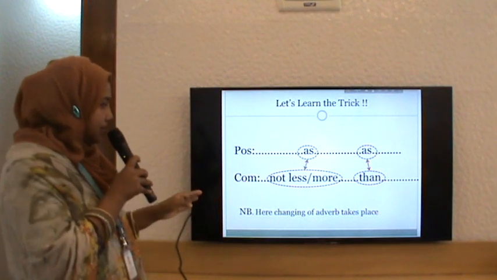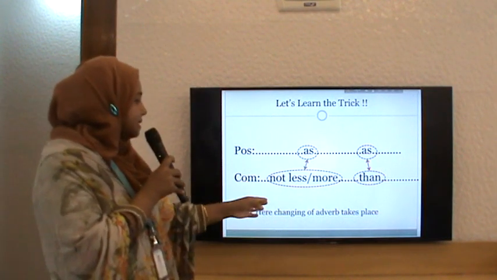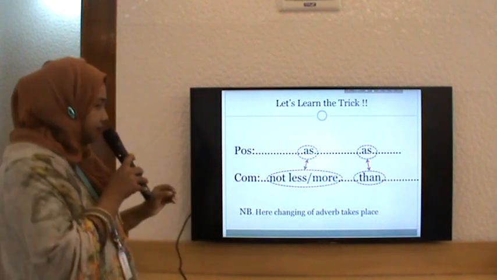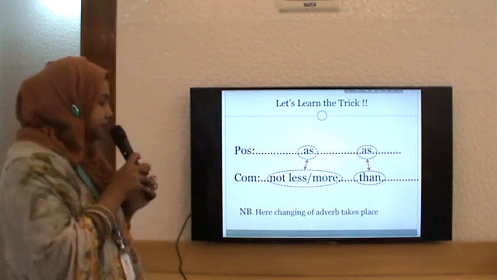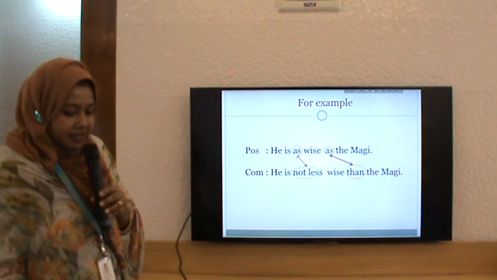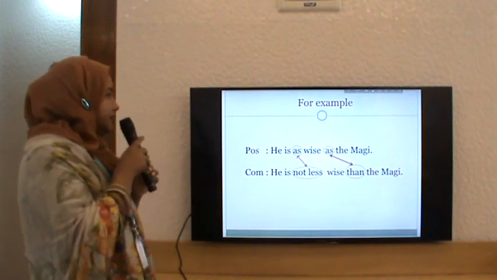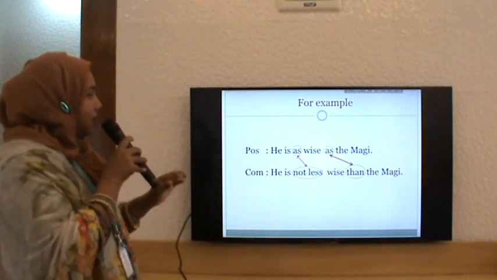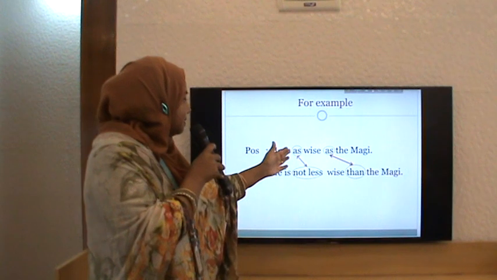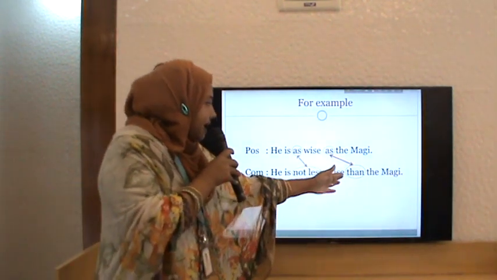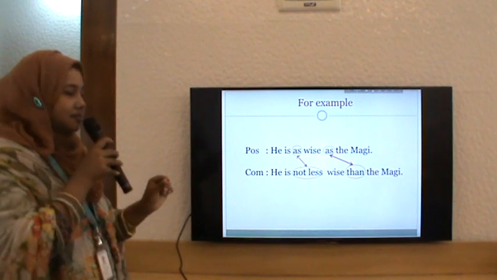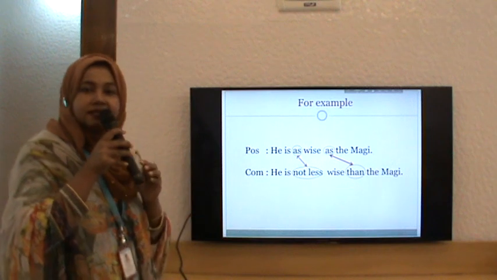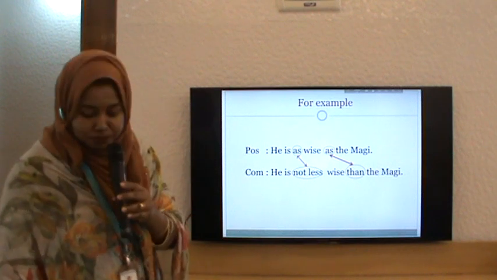And while doing this, we are changing the degrees of adverb, not adjective. You will see here changing of adverb takes place. So if you see the example, it will be easier for you. He is as wise as the magi. Here, if you replace "as" with "not less", and "as" with "than", then it becomes a correct answer. He is not less wise than the magi. Isn't it very easy? I hope so.